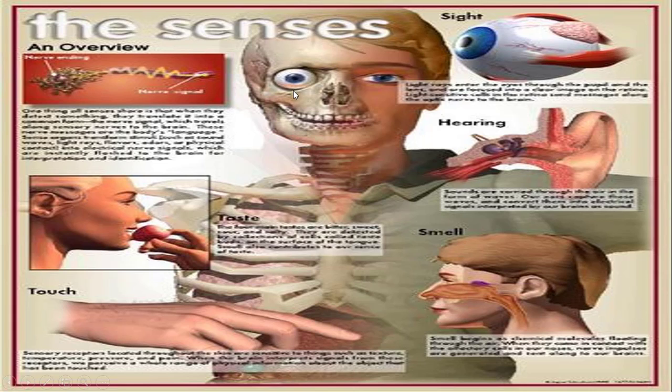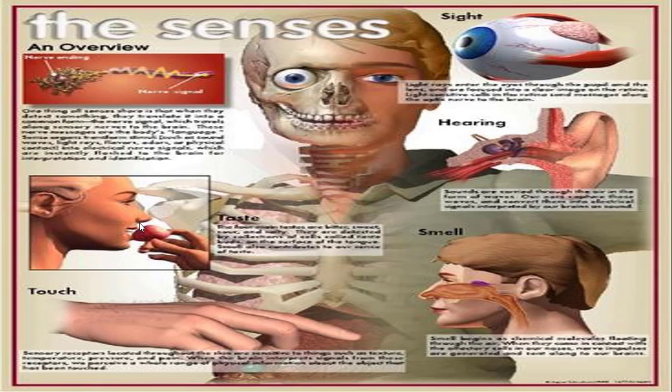Now these are actually the sense organs. They detect changes in the environment. We have 5 sense organs: the eye, ear, nose, skin, and the tongue. These are the 5 senses, and these 5 senses detect changes in the environment. They receive information from the environment.